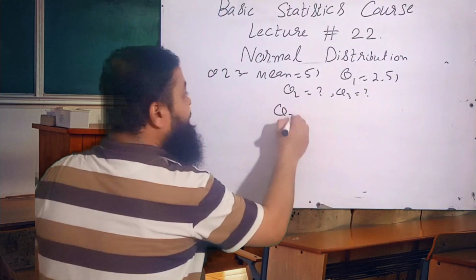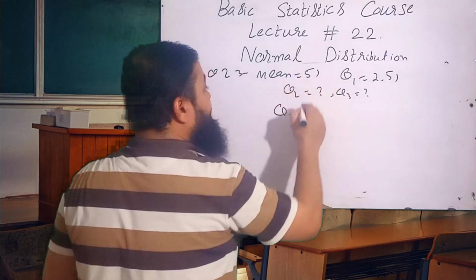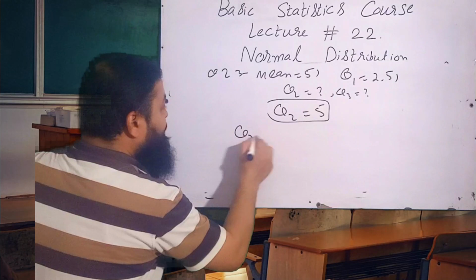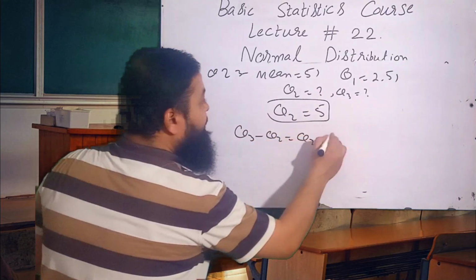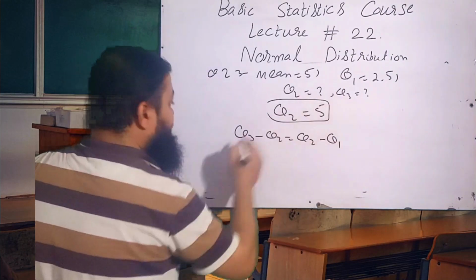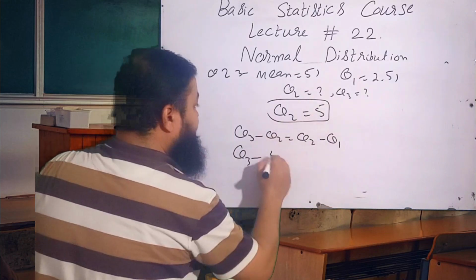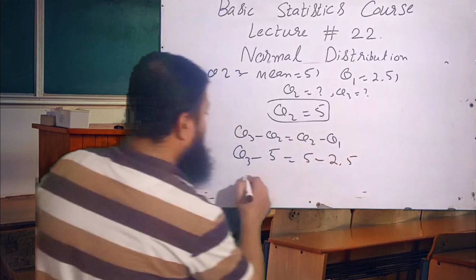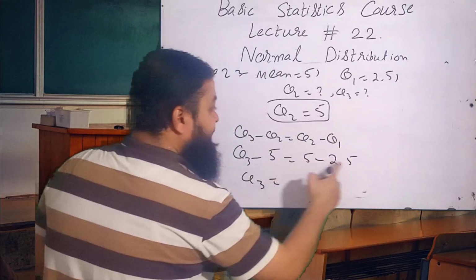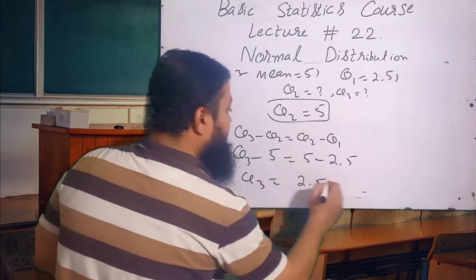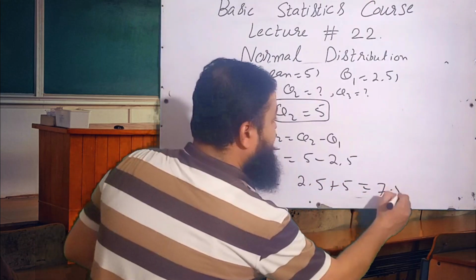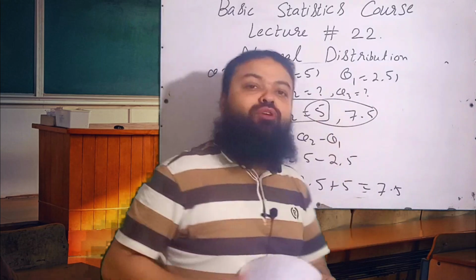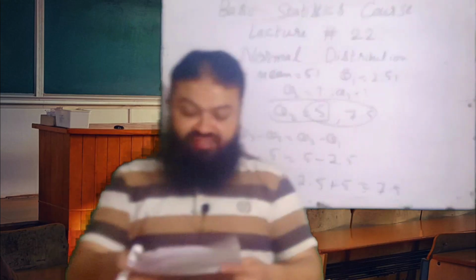We know Q2 is the median, and that is equal to the mean in the normal distribution. It is 5. And for Q3 we have the relationship Q3 minus Q2 is equal to Q2 minus Q1. Just substitute. Q3 is not given. Minus Q2 is 5. 5 minus 2.5. Q3 is equal to 5 minus 2.5, which is 2.5, plus 5, and that will be 7.5. It means 5 and 7.5 will be the correct option for the second and third quartiles in the exam.